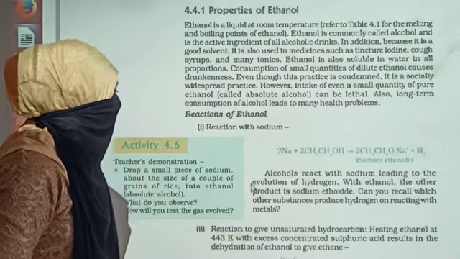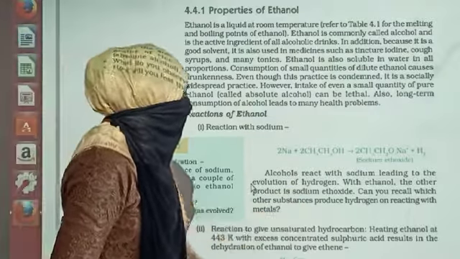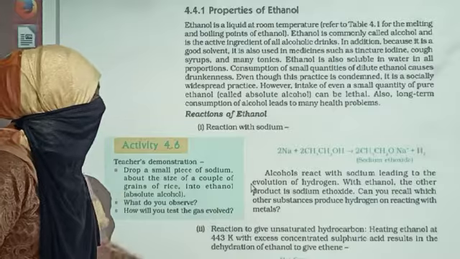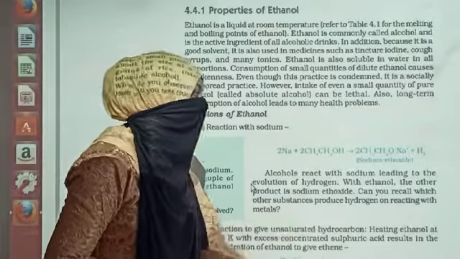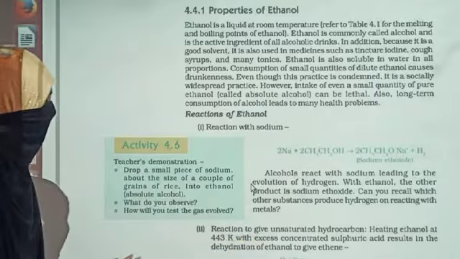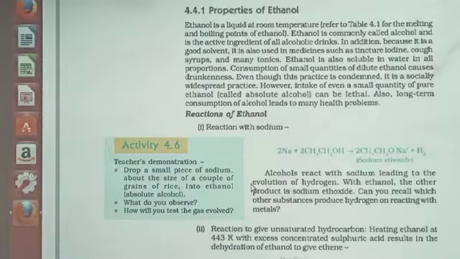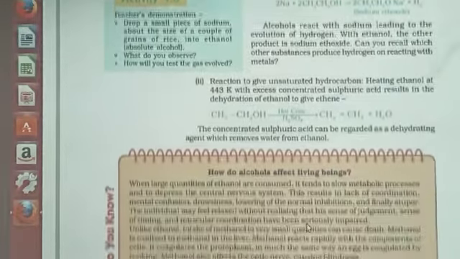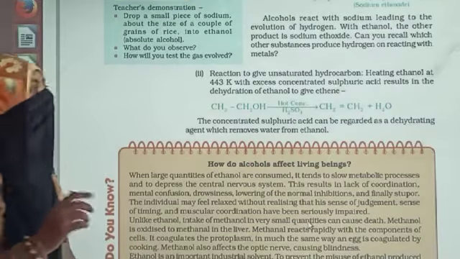With ethanol, the other product is sodium ethoxide, which we also produce. Recall other substances producing hydrogen or reacting. That is why we say that it is behaving like the acids. What is the reaction given over there? Reaction to give the unsaturated hydrocarbon.